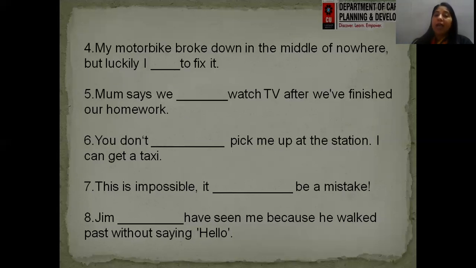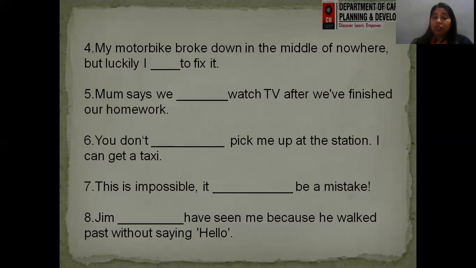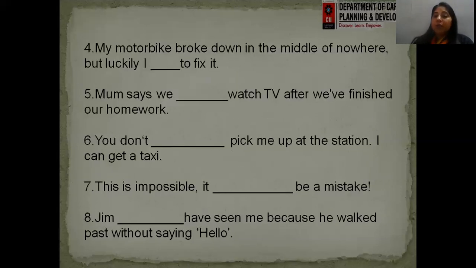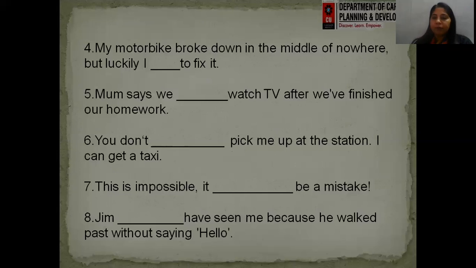Next, mom says we dash watch TV after we have finished our homework. If mom is saying something, it has to be something we have to do, I guess. We ought to, right? Ought to means we should. You don't dash pick me up at the station. I can get a taxi. You don't have to, right? So we are telling somebody that it's okay, we can manage ourselves. You don't have to come and pick me up.